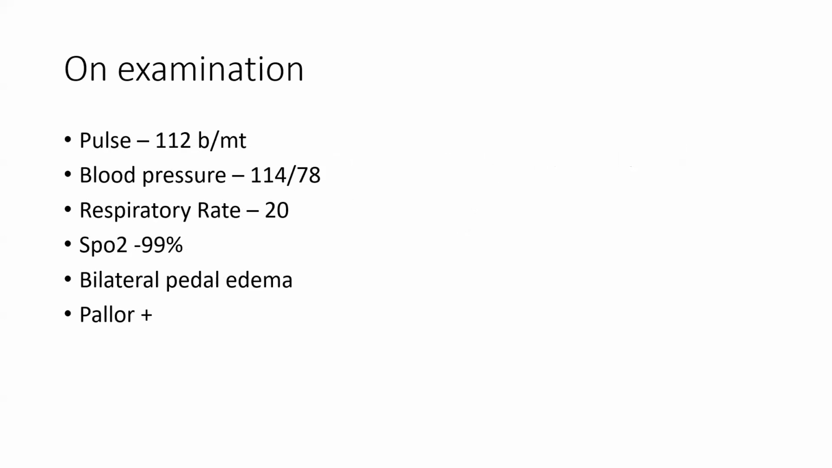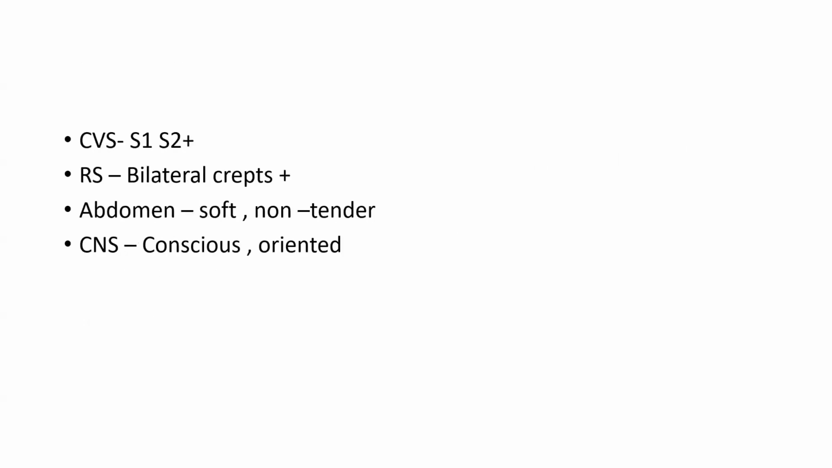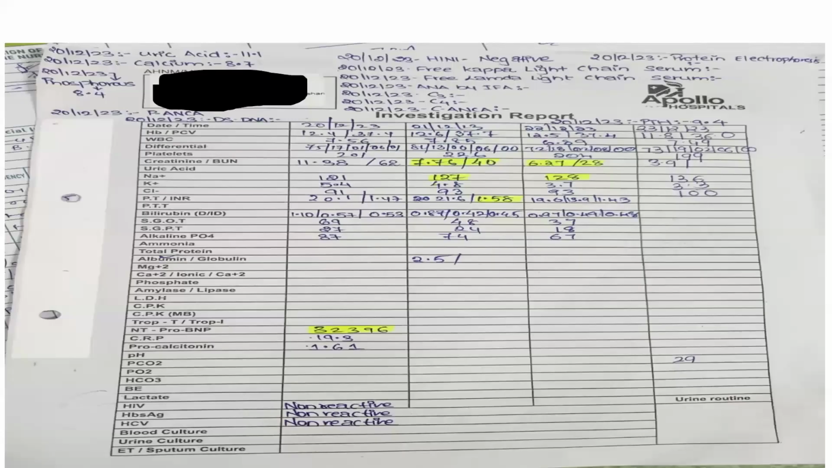On examination, pulse rate was 112 beats per minute, blood pressure 114 by 78, respiratory rate 20, saturation 99, bilateral pedal edema present, and pallor was present. On examination, CVS S1, S2 present, respiration bilateral crepitations were present, abdomen was soft and non-tender, CNS patient was conscious oriented. So these are the investigations of this patient.